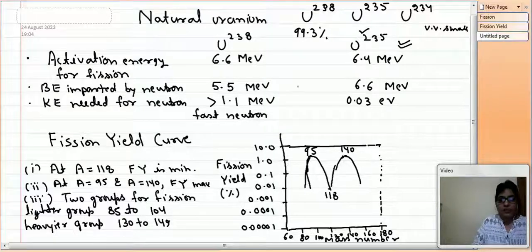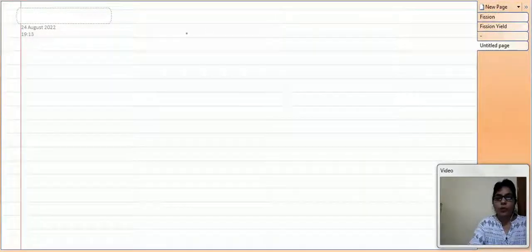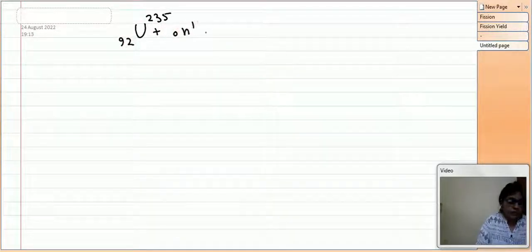Then in this reaction, as I said, there will be release of energy. And what amount of energy is released can be calculated. So let us write a nuclear reaction: U235, a fission reaction, 92, and then it captures one neutron.